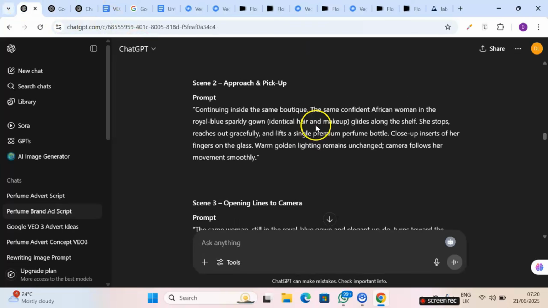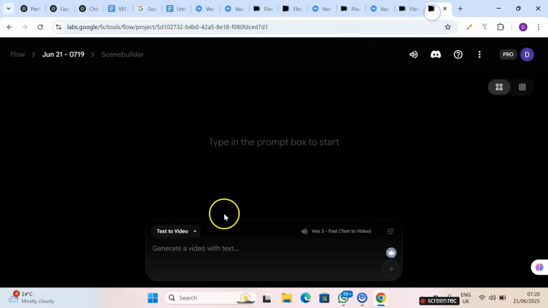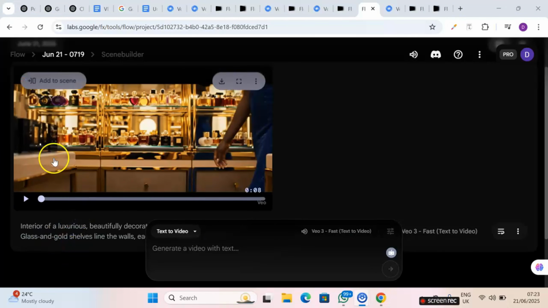I'll head over to ChatGPT and start with the same one. I'll copy this one and I come to VEO and paste my prompt right here. And here the presenter will not be saying anything. So I'll just click on this to generate and let's see what it's going to give us. All right, as you can see, it has generated the first scene for us. So now let's play this video and see how it looks.